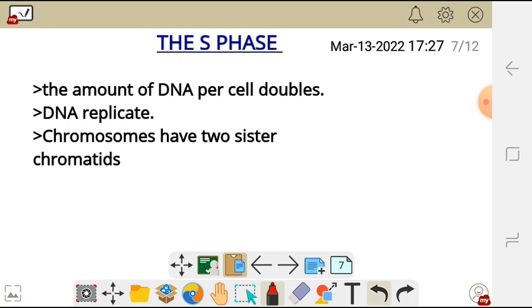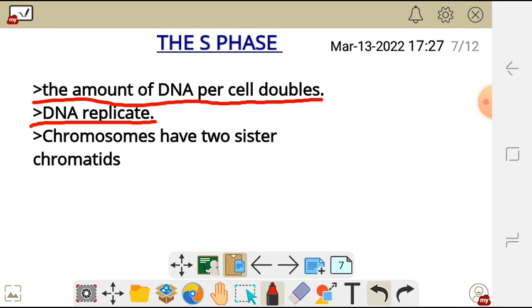We said we have three phases: the G1 phase, S phase, and the G2 phase. Under the S phase, the amount of DNA per cell doubles, and the DNA replicates.